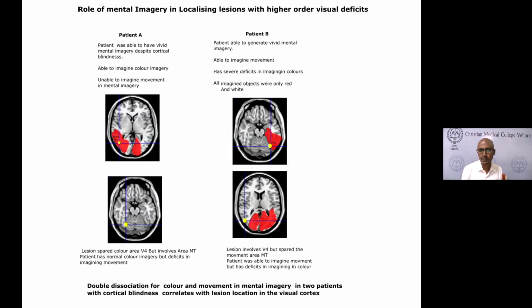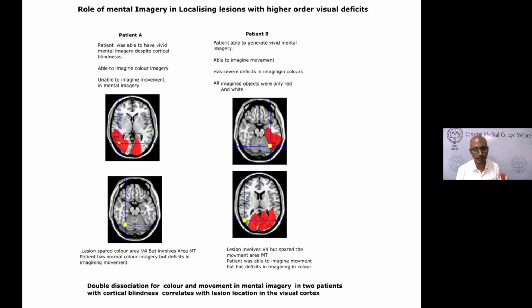In neuropsychology or cognitive neuroscience, one definitive way of proving things is called double dissociation. What we just showed is dissociation between color and movement. One patient was not able to perceive color, but was able to perceive movement. But if there's another patient who's perceiving color but not movement, then you can compare the brain areas and figure out which areas are involved in each. So that is one way to prove causality in cognitive neuroscience.